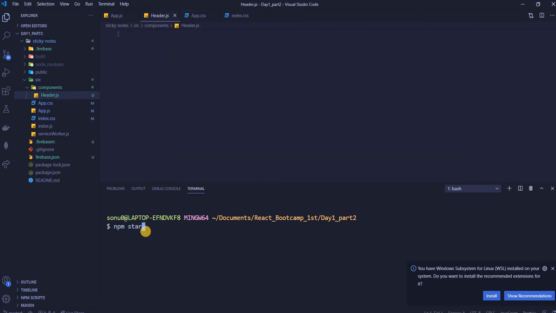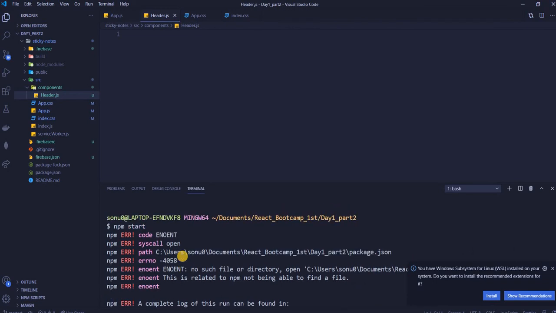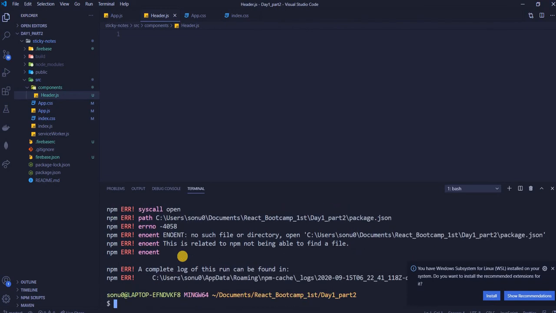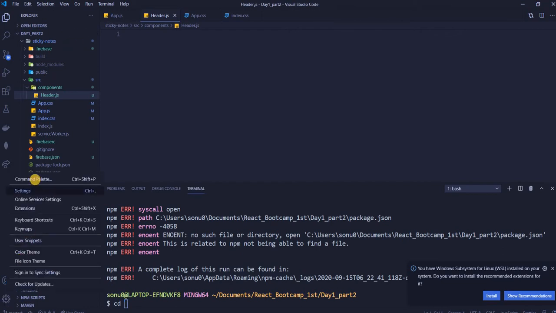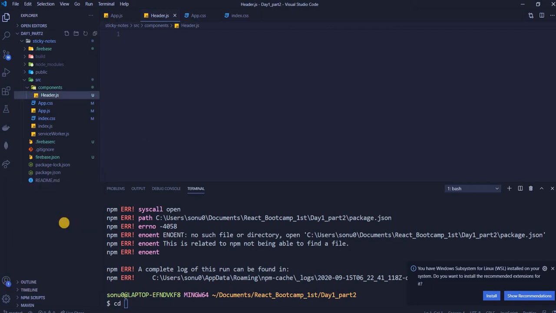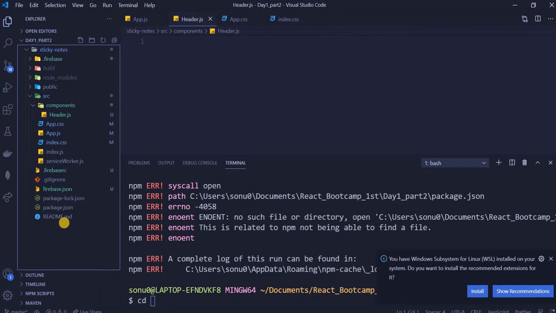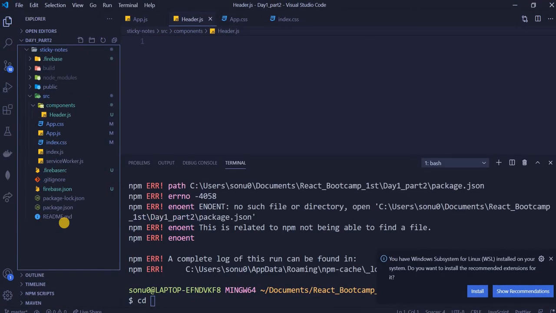let's just do this. First command for today, npm start. Where? Here. Okay, nice.